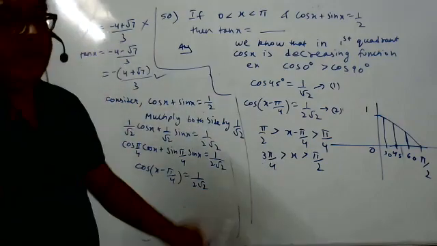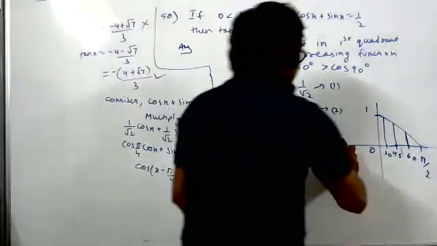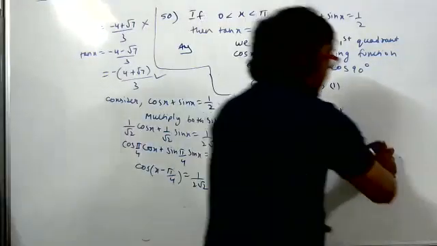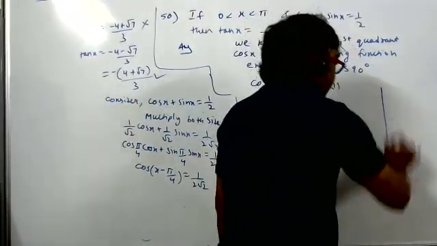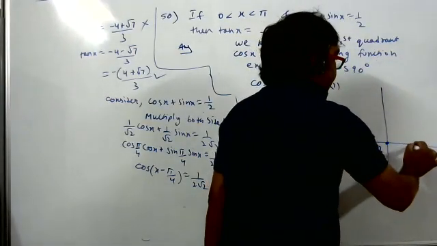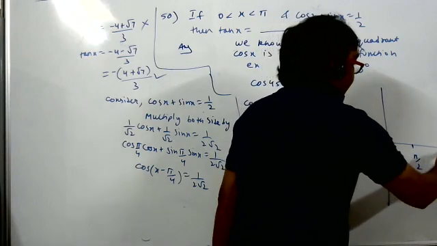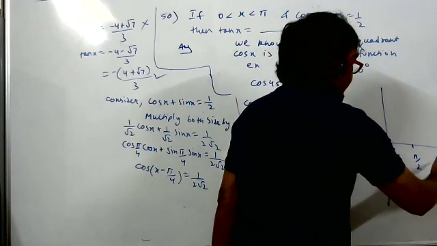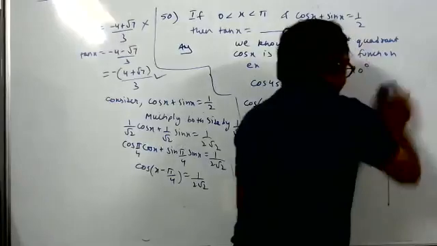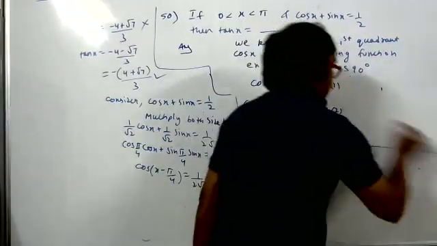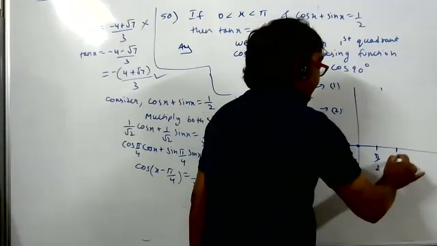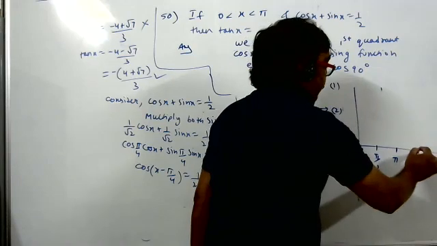For that, again we have to draw the graph. Whose graph do we have to draw? tan x. Now the tan x graph we will study. See here, that's why the graph is taught to you, because it is very helpful. This is 0 degree. Here pi by 2. Here pi. I think you cannot see the board also. See here, I will draw here: 0 degree, pi by 2, pi and then 3 pi by 2.